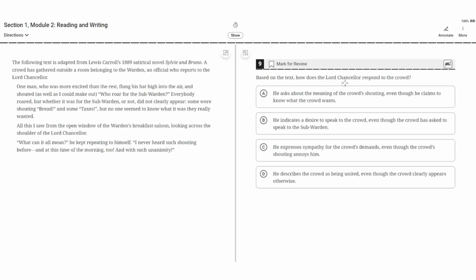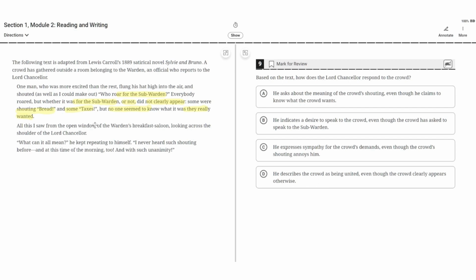Based on the text, how does the Lord Chancellor respond to the crowd? The following text is adapted from Lewis Carroll's 1889 satirical novel Sylvie and Bruno. A crowd has gathered outside a room belonging to the warden, an official who reports to the Lord Chancellor. One man, who was more excited than the rest, flung his hat high into the air and shouted, as well as I could make out, "Hoorah for the subwarden!" Everybody roared, but whether it was for the subwarden or not did not clearly appear. Some were shouting bread, and some taxes, but no one seemed to know what it was they really wanted.